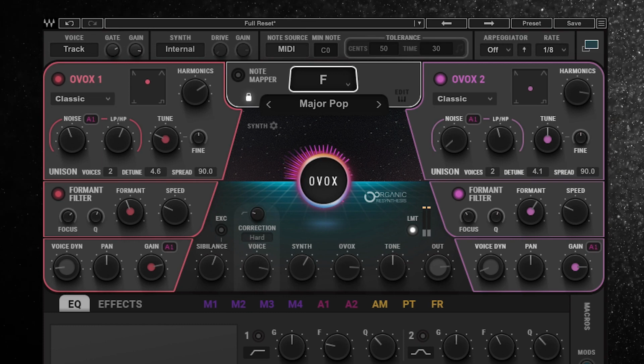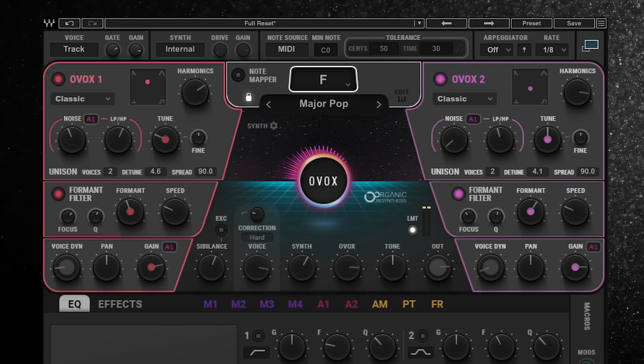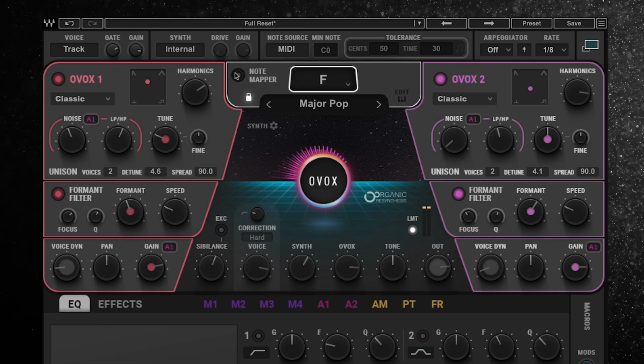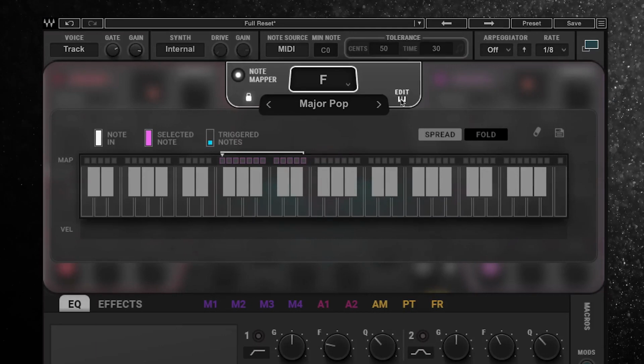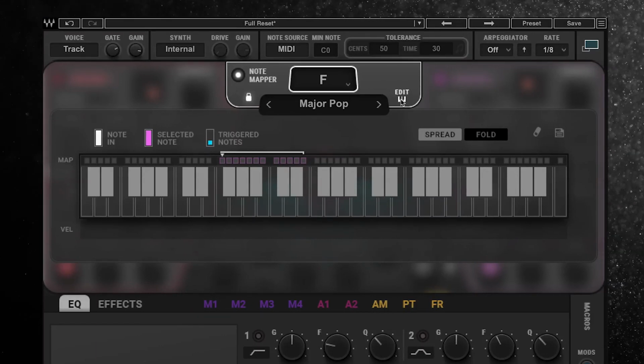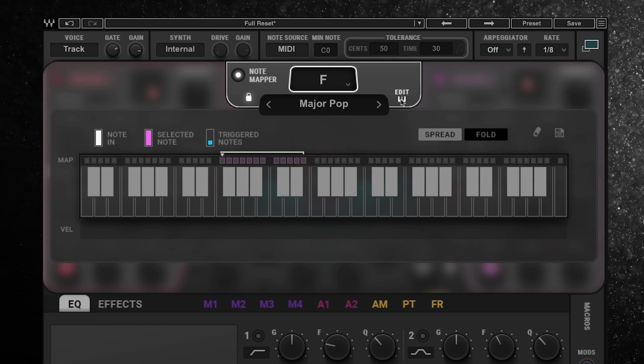So for this, instead of playing the chords, we're going to make this even easier by using the note mapper, and we're going to trigger the chords with one note. Let's turn on the note mapper, then click on this icon right here, and that brings up the keyboard editor. We're going to create our own custom chord pattern, and then we're going to trigger these chords with that vocoder style effect by hitting only one key.